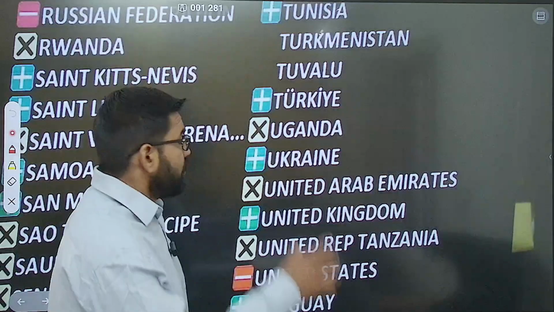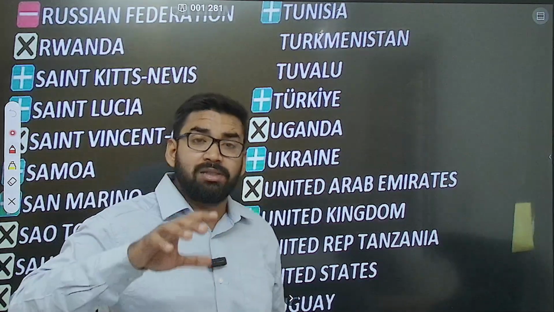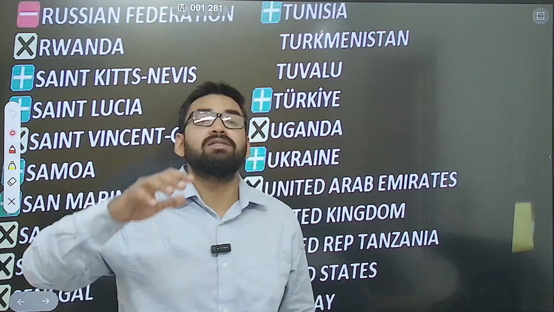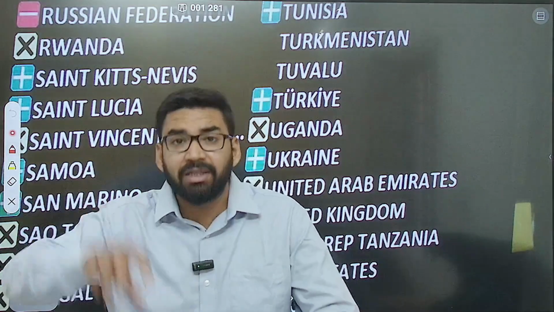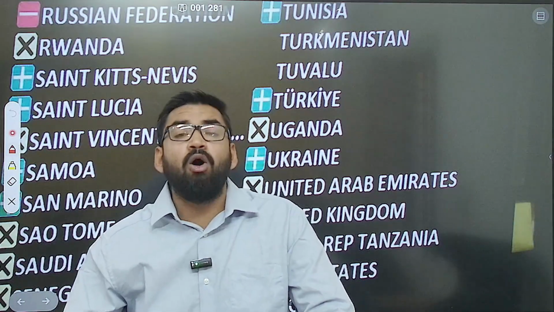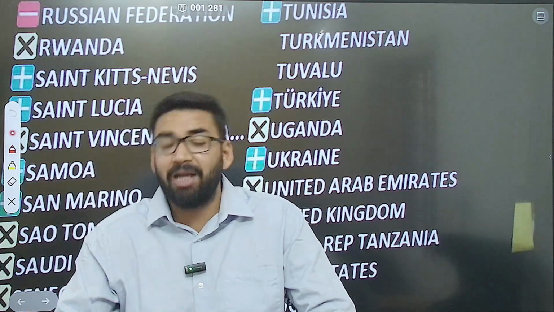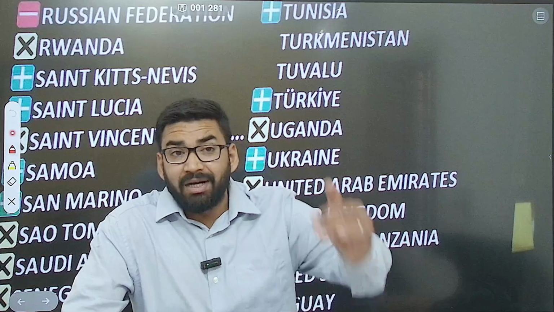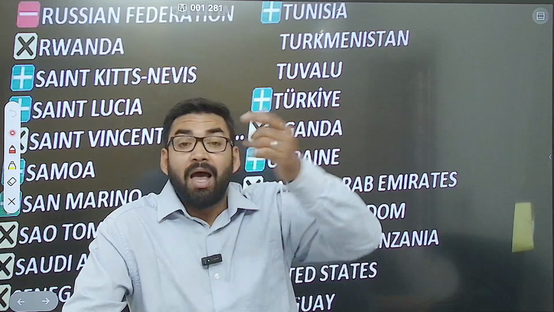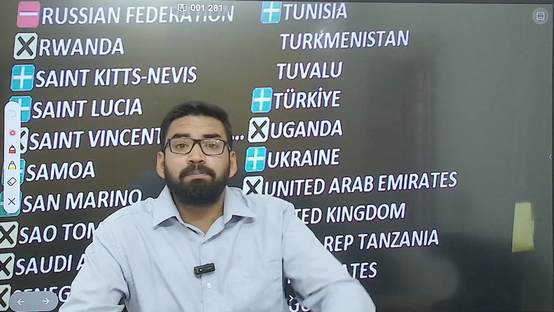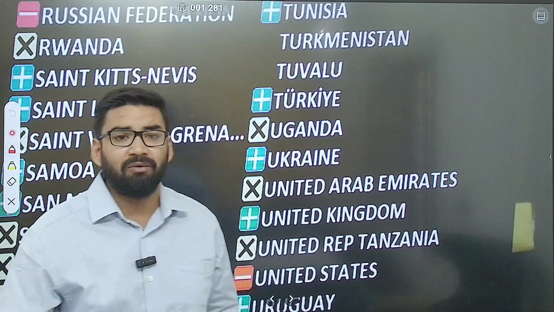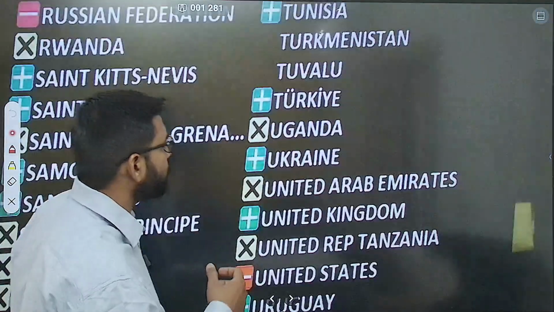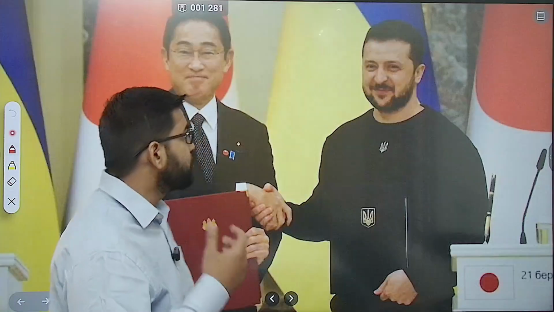That is why, when these countries voted against and some countries favored the proposal of Ukraine, after this the United States of America also proposed its own resolution. First, the US voted against Ukraine's resolution. Now after that, the US proposed its own resolution, which is called Path to Peace. Let me show you.